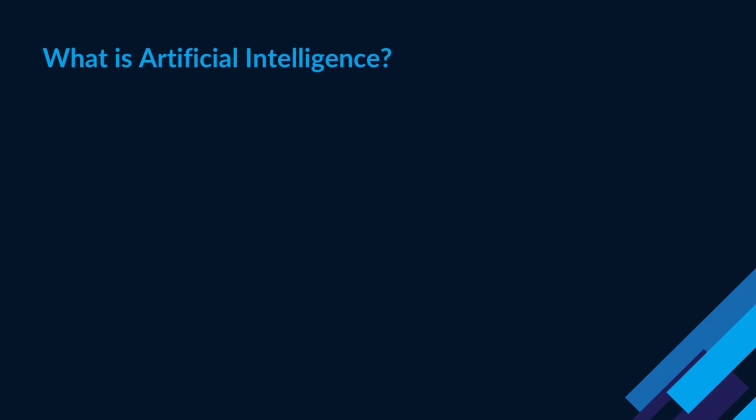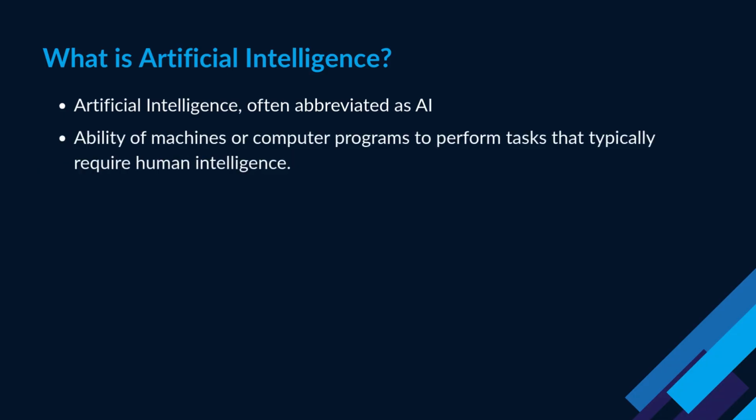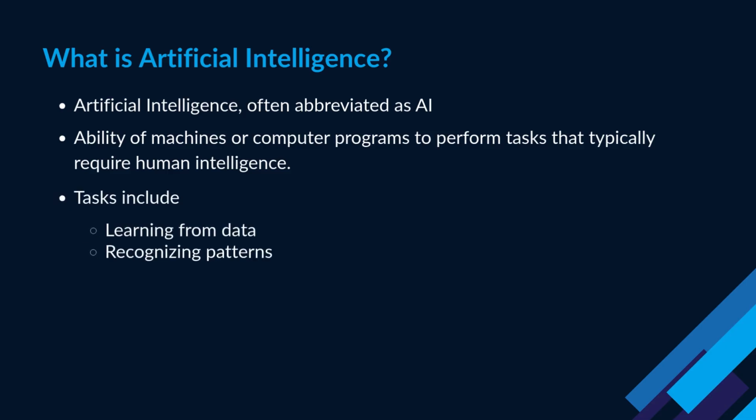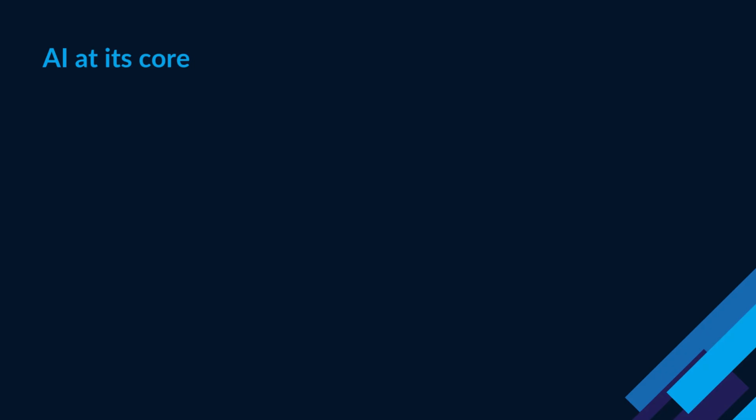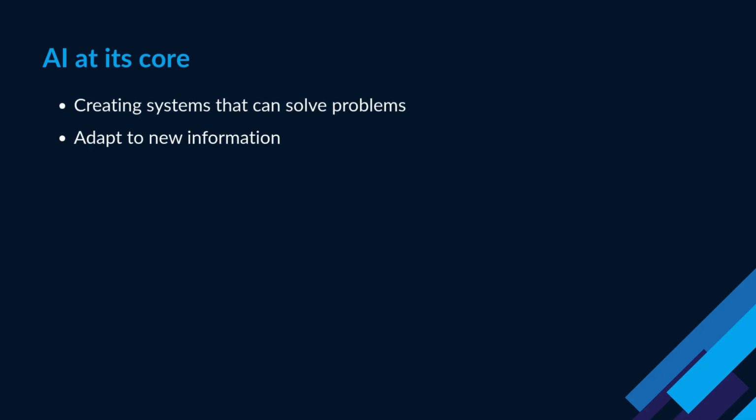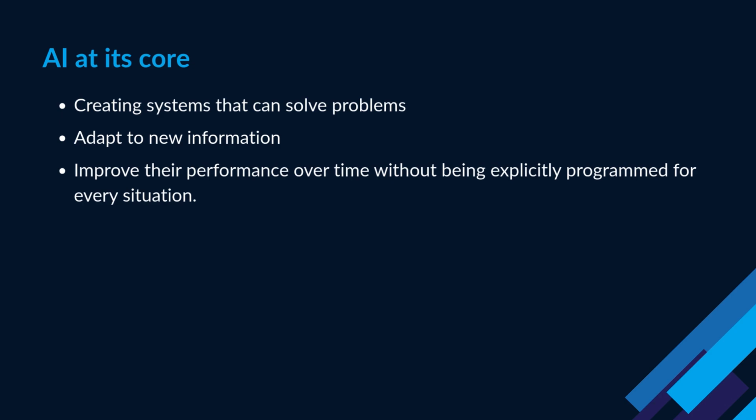What is artificial intelligence? Artificial intelligence, often abbreviated as AI, refers to the ability of machines or computer programs to perform tasks that typically require human intelligence. These tasks include learning from data, recognizing patterns, making decisions, understanding language, and even perceiving visual information. At its core, AI is about creating systems that can solve problems, adapt to new information, and improve their performance over time without being explicitly programmed for every situation.